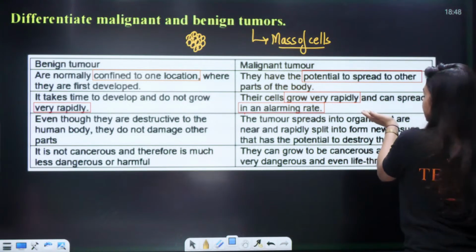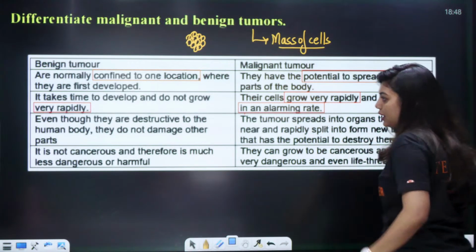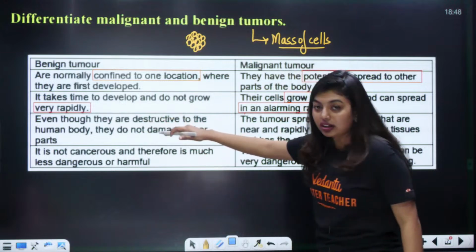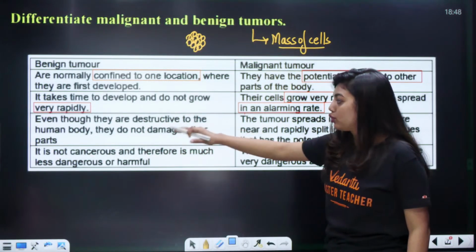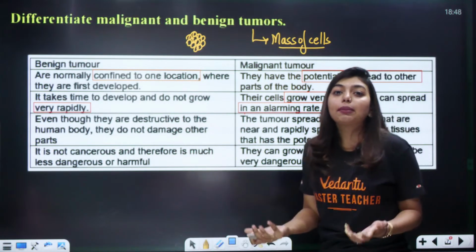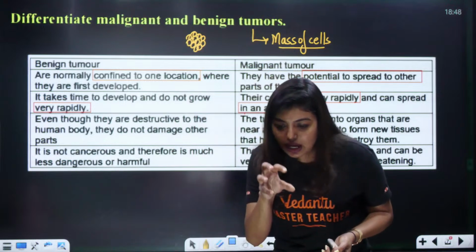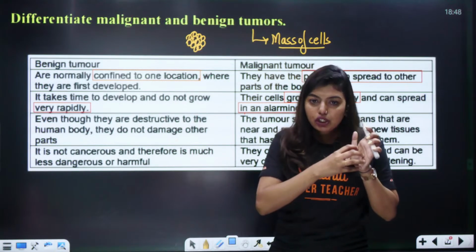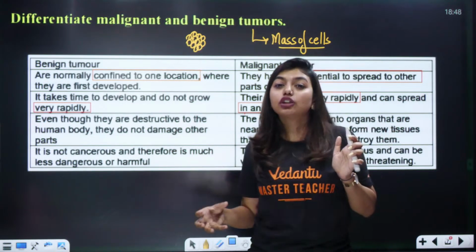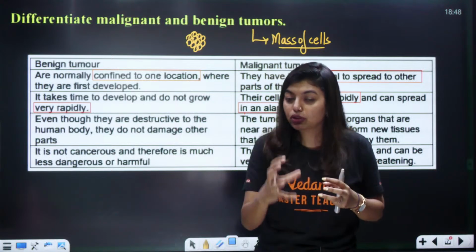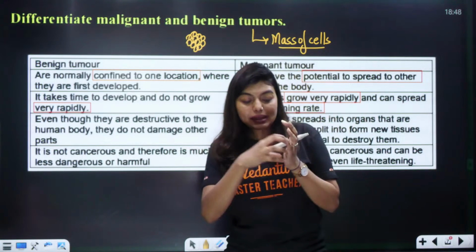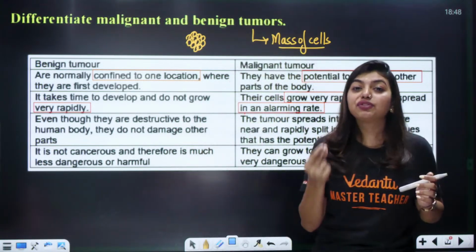Their cells grow very rapidly and can spread at an alarming rate. Even though they are destructive to the human body, they do not damage other parts. That means, students, if it stays at a particular place, it will be easy to remove, because the mass of cells can be found and removed. But imagine it spreads very fast.